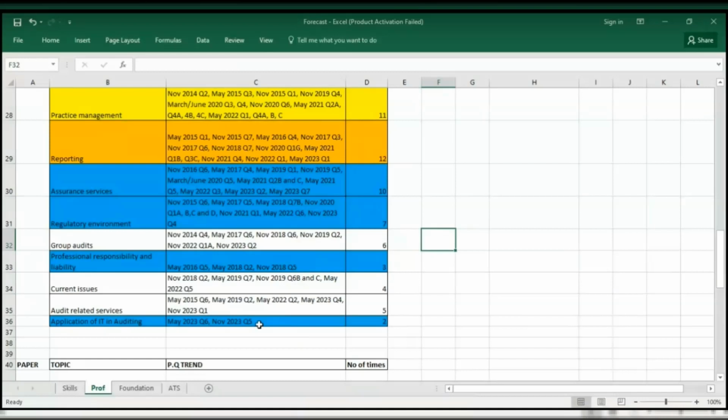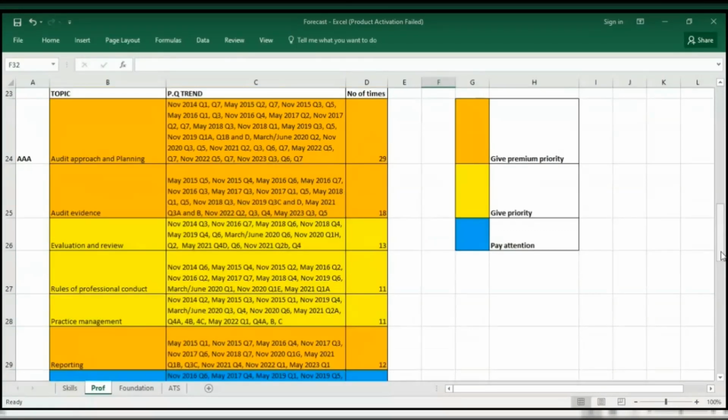Once you're done with all of these topics, all the ones highlighted either in gold, in yellow, or in blue, if you still have the time, you can now start examining those topics that are not highlighted at all. That's the way this will work for you. Once again, if you're not done studying or you're about to revise, the best approach is to revise using this forecast. You can listen to this video over and over again and probably write out the topics and the different diets where each of these topics have been examined, so that you can go ahead and solve those questions.